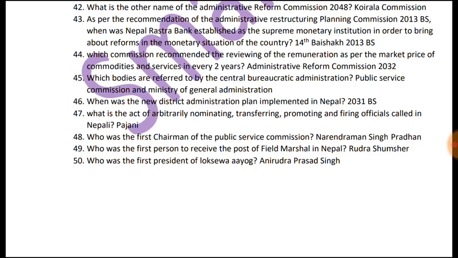The next question is, which commission recommended reviewing the remuneration as per the market price of commodities and services every 2 years? It was the Administrative Reform Commission 2032. The next question is, which bodies are referred to as the Central Bureaucratic Administration? Public Service Commission and Ministry of General Administration.